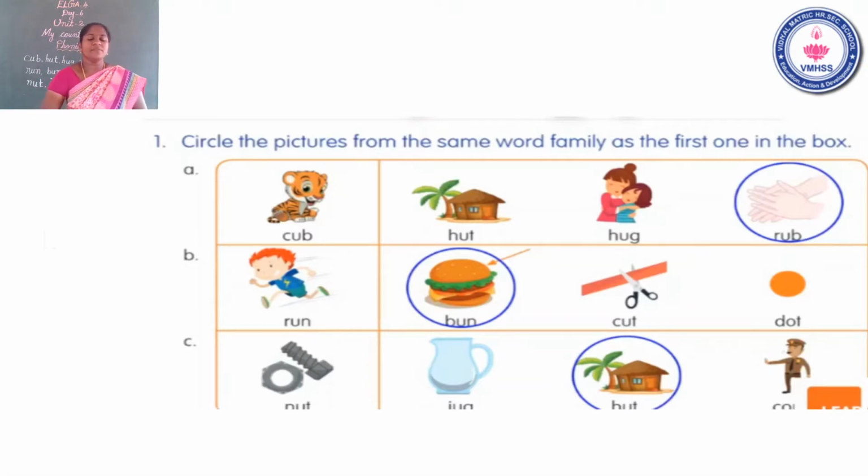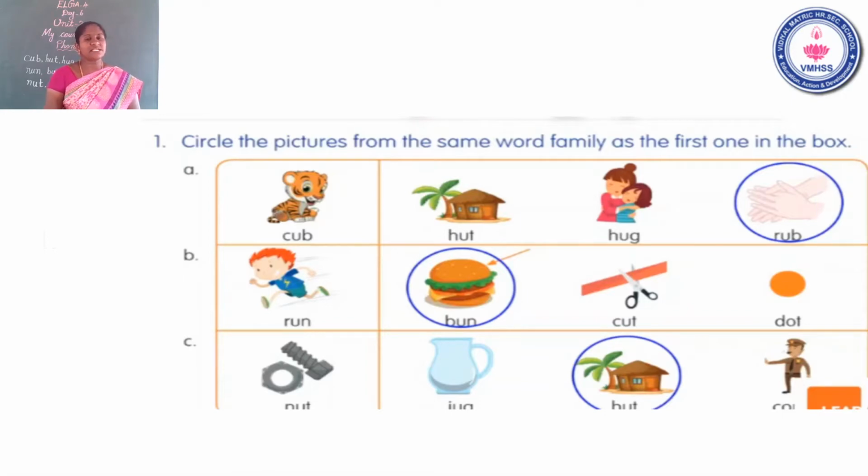Now we will learn. Listen, now question number 1. Circle the pictures from the same word family as the first one in the box. Question number 1A. There are 4 words given. How many words in question number 1A? There are 4 words. The first word is in the separate column.